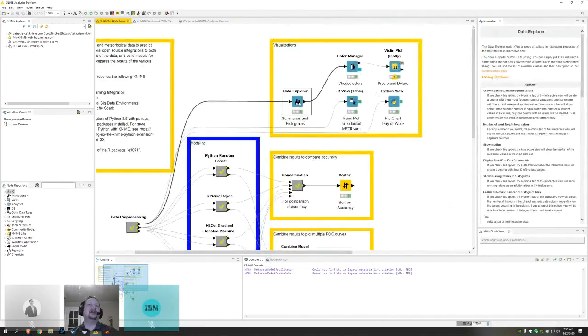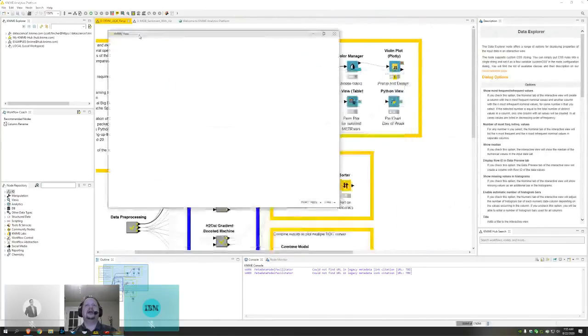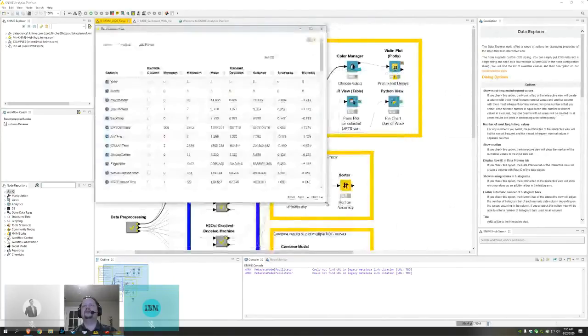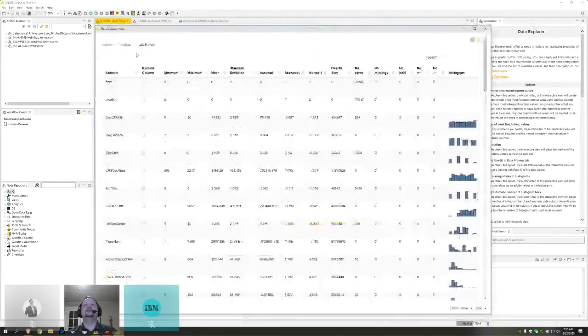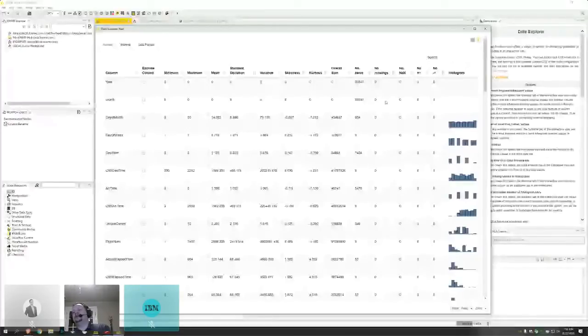I have a node here in KNIME called the Data Explorer. If I look at the results of it, I can see at a glance what's going on with my numerical and nominal features in my data set. I can see the minimum, maximum, mean, standard deviation, all the way out to the second and third moments statistically, if you care about that. As well, more interestingly, probably the number of missings in my data, the number of zeros, and I even get a little histogram on the far right-hand side that indicates skewness, which I may care about for some particular features. Maybe I want them to be more normally distributed or something. I can see that at a glance.